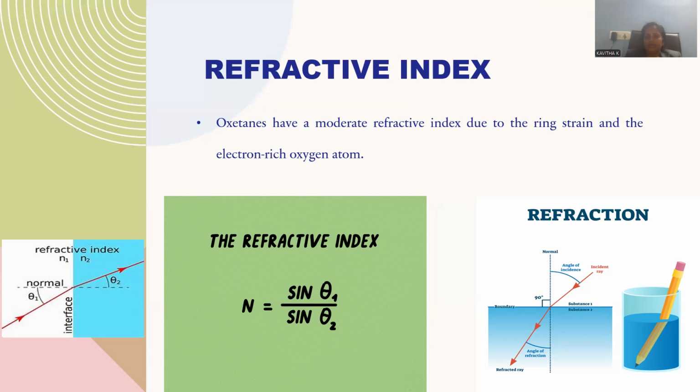That generates the deviation, and the ratio of these two angles is taken as the refractive index. The refraction of light is a natural phenomenon exerted by the light system.